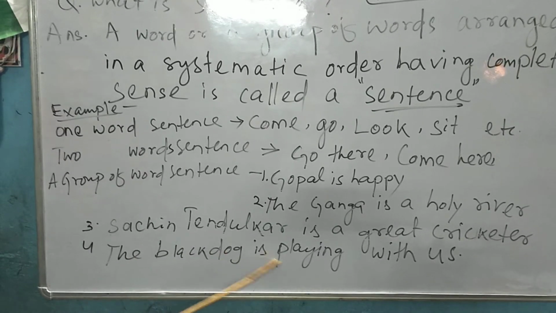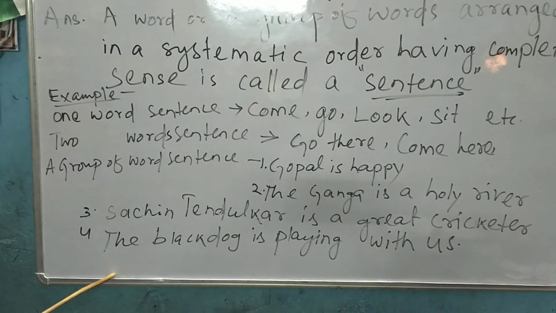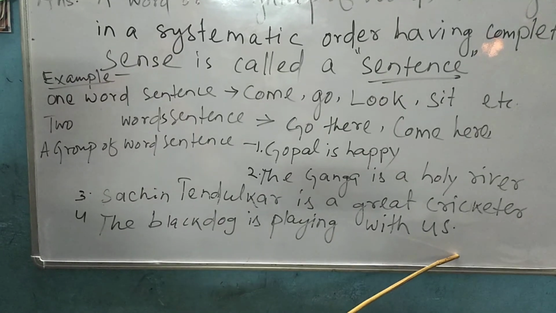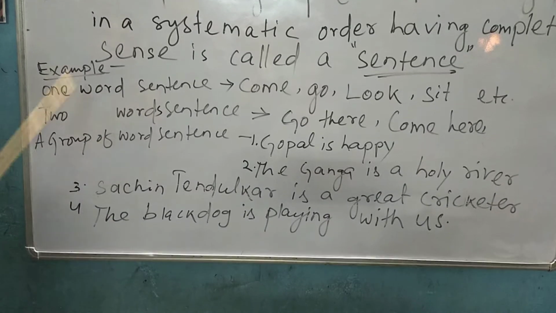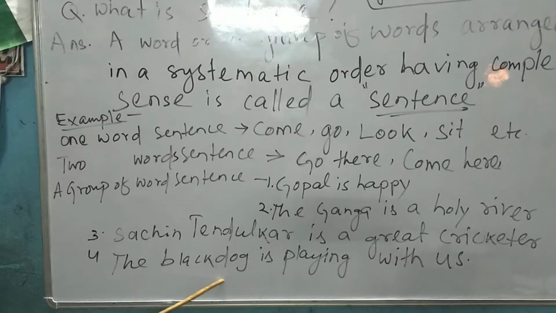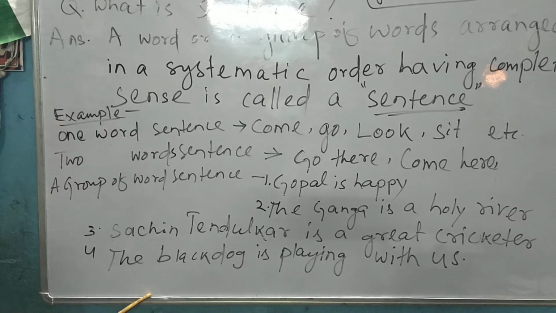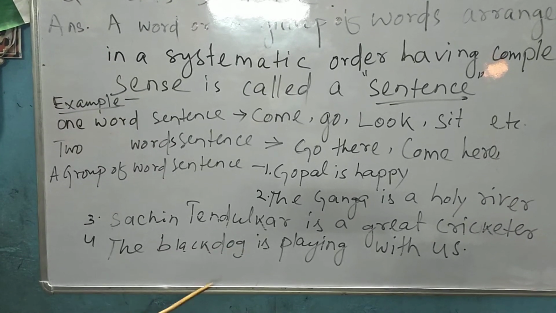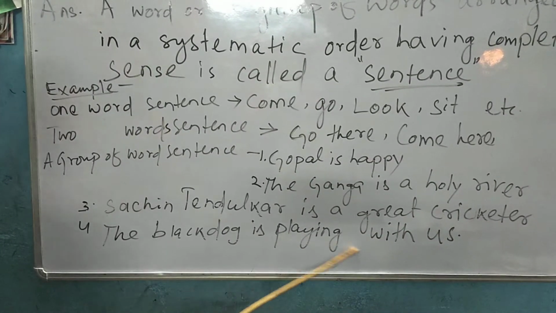The black dog is playing with us. If you do not write "the" here, "black dog is playing with us" will not be a correct sentence. So sometimes "the" is used before a noun or pronoun. So "the black dog" will be the subject here. Excluding "the", black dog will not be written. "Is playing with us" will be the predicate of the sentence.